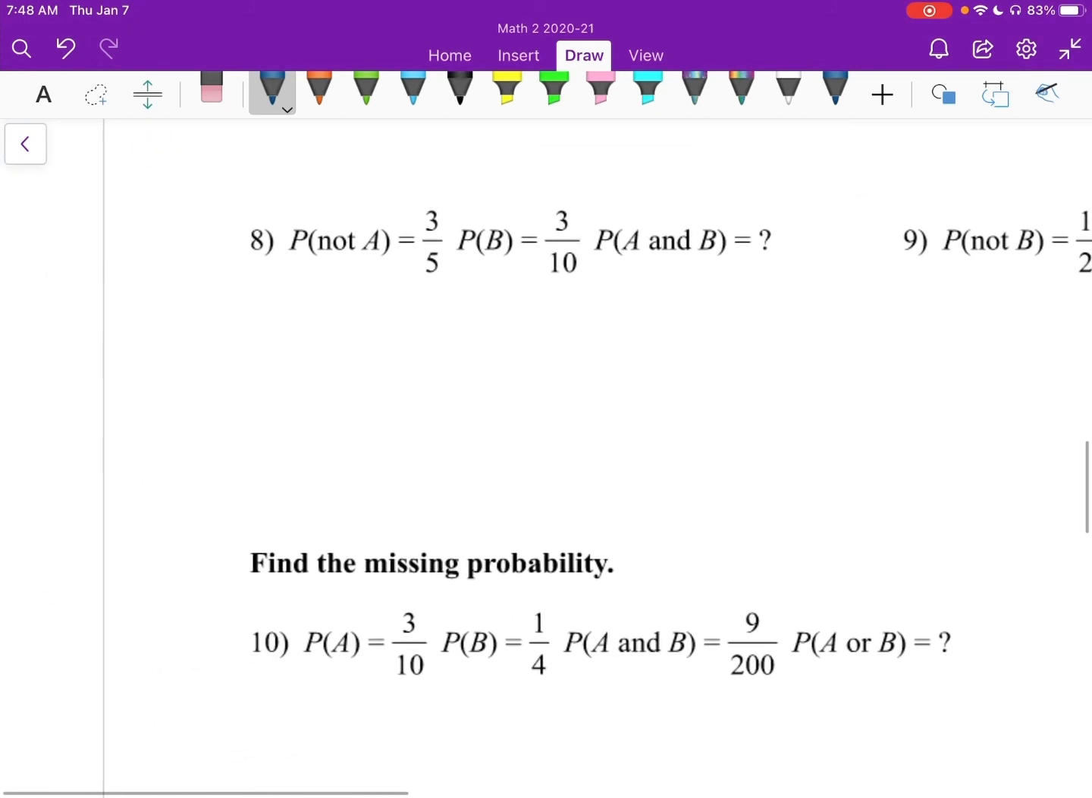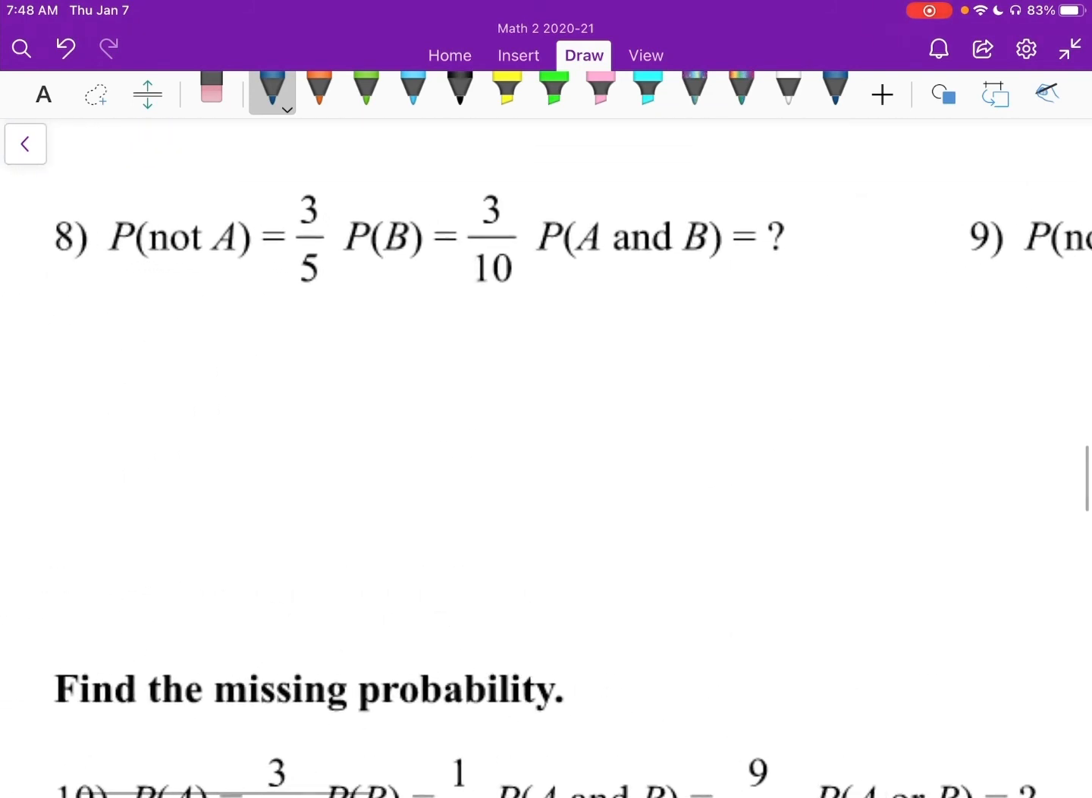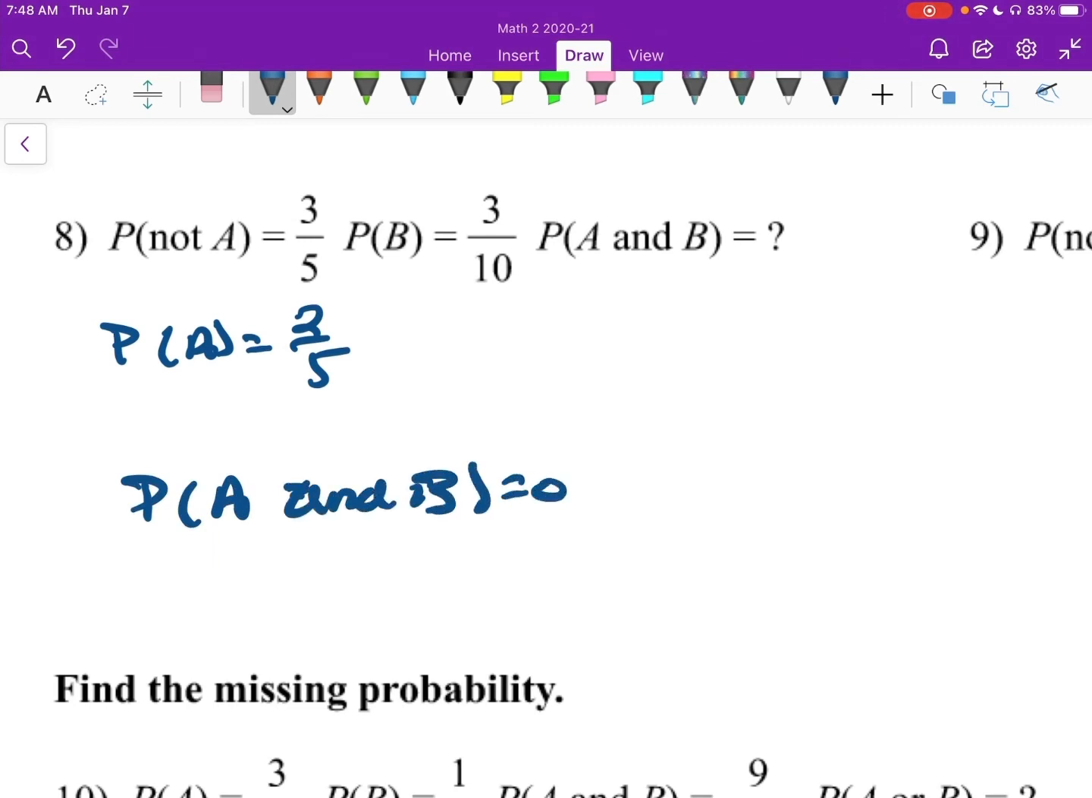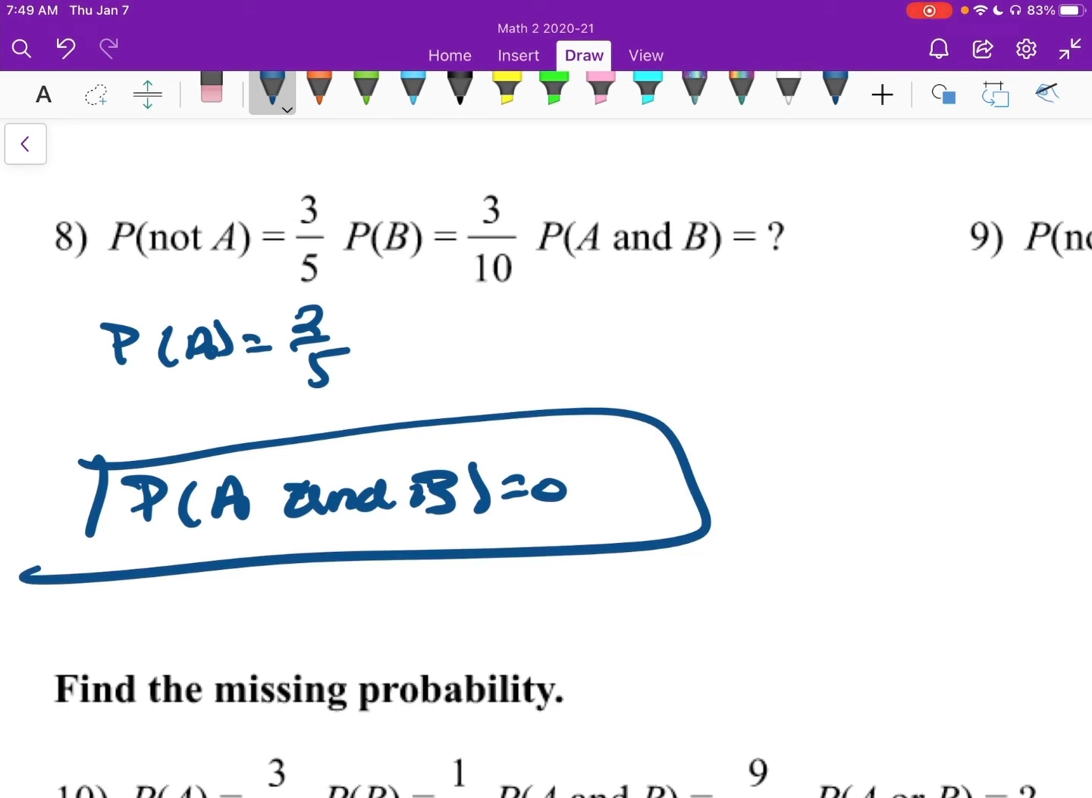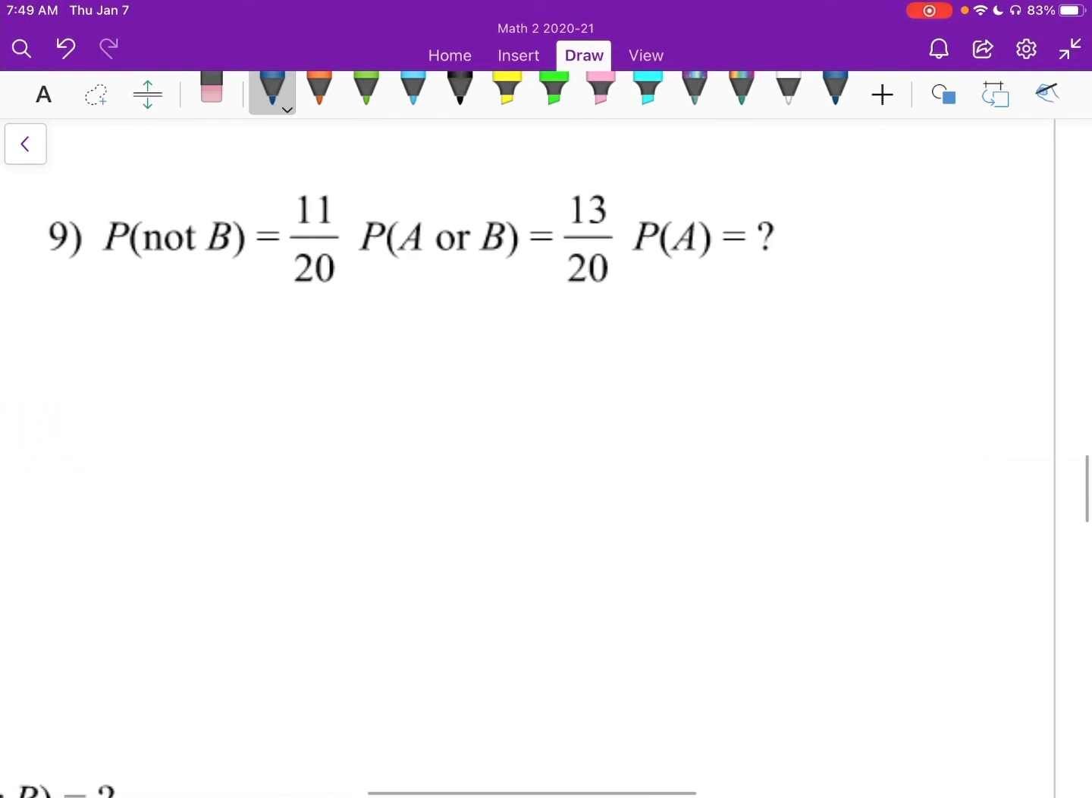All right. Number 8. We have the probability not A, so I could write, well, the probability of A would be 2/5. Probability of B is 3/10. It says probability of A and B. Well, these are mutually exclusive, so and can't happen at the same time, so this is going to be 0. Right? Or can happen. There would be an or, but there can't be an and, right? Mutually exclusive can't have an and.